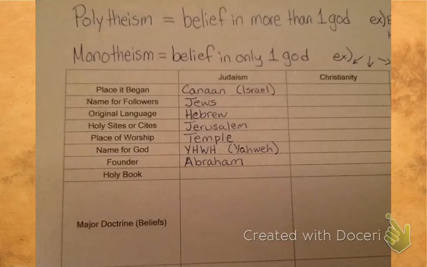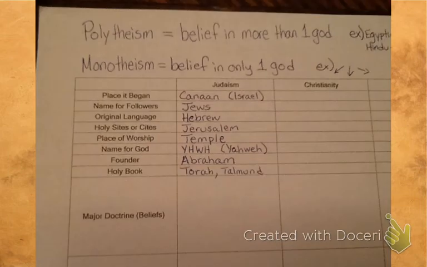The founder of Judaism was Abraham. They consider him to be the father of Judaism. And Jews have two main holy books. The Torah is the main one. The Torah is the same thing as the first 5 books of the Old Testament in the Bible. And that is their main holy scripture. But they also use the Talmud and some other different scriptures.